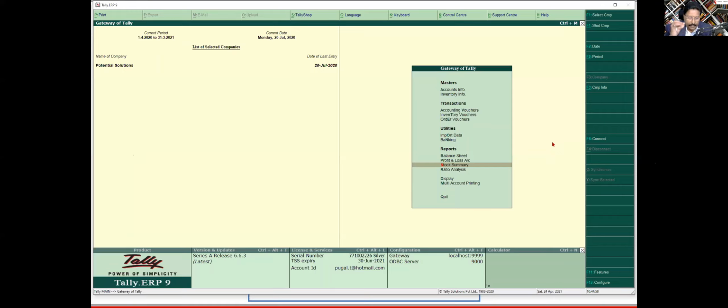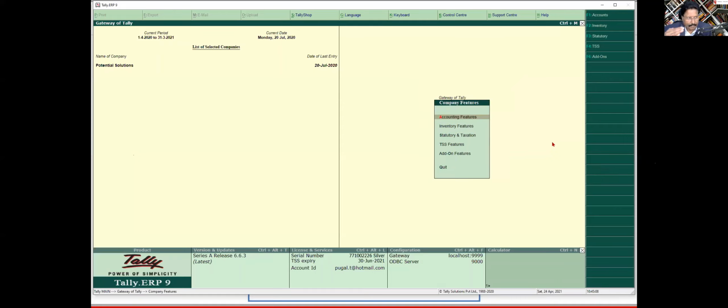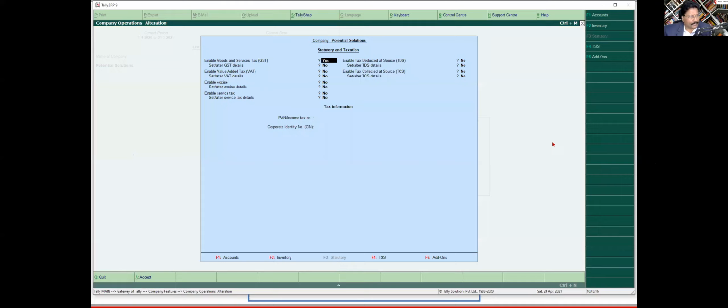So how am I going to do that? First thing, all of you know that to enable any feature in Tally ERP, we have the F11 feature. So you press F11, and Tally gives you three major options: accounting, inventory, and statutory and taxation. We go to statutory and taxation, and here, enable GST. Generally it is going to be no. I'm going to say yes.